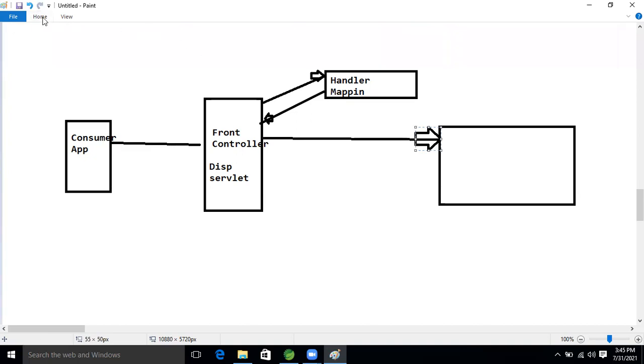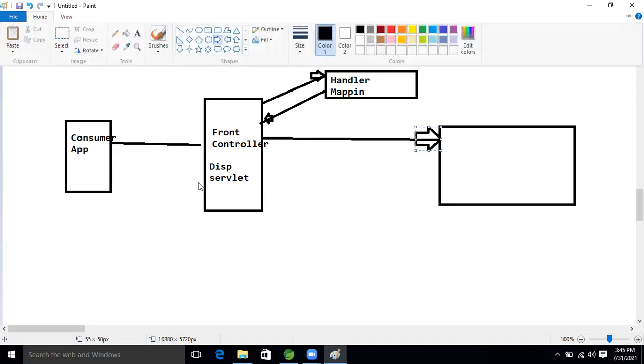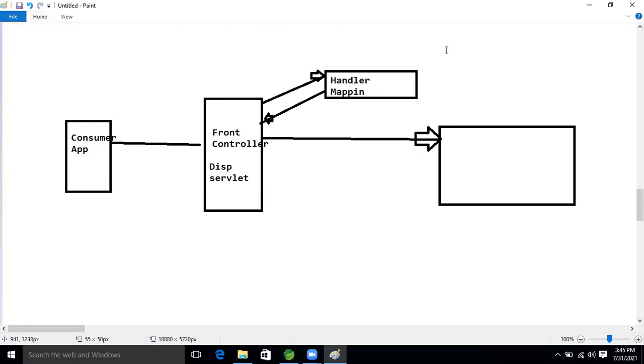Okay, one more thing. How does our dispatcher servlet know that this is not a web client controller, this is the REST controller? To represent that, one more annotation is there.